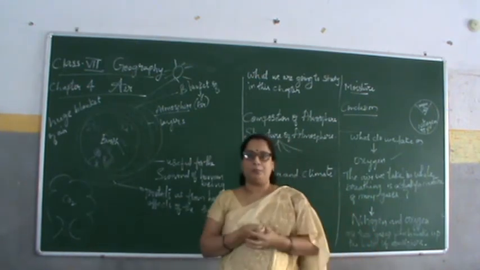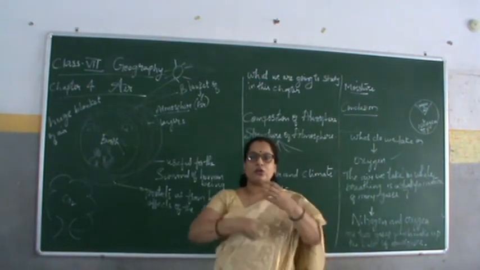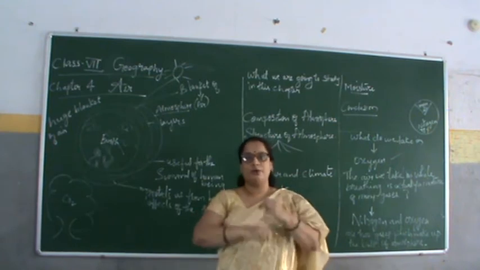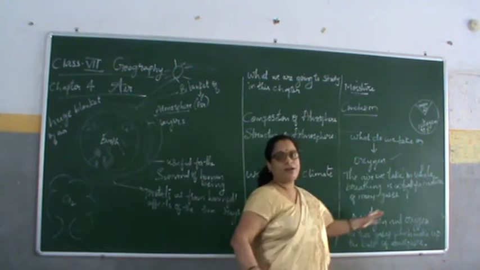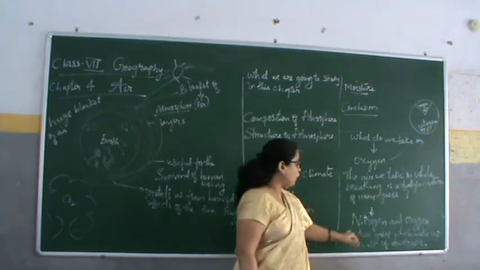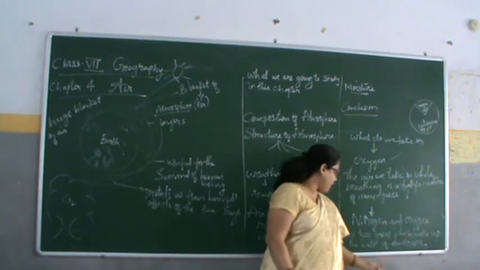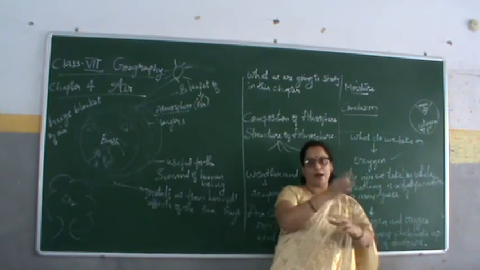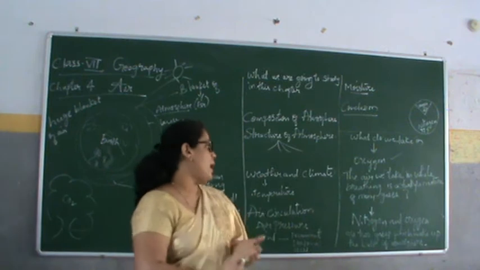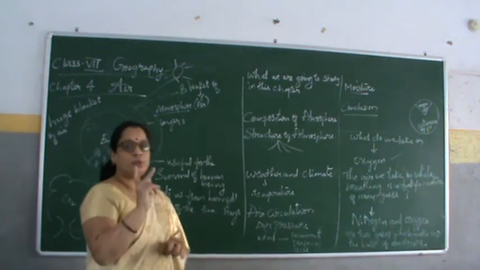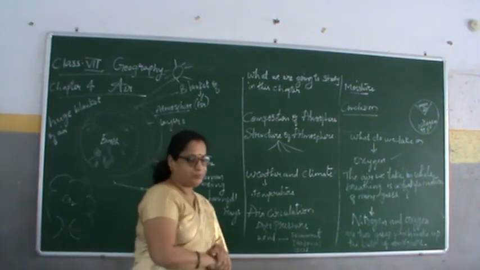Nitrogen and oxygen are the two gases which make up the bulk of the atmosphere. The main two gases are nitrogen and oxygen.